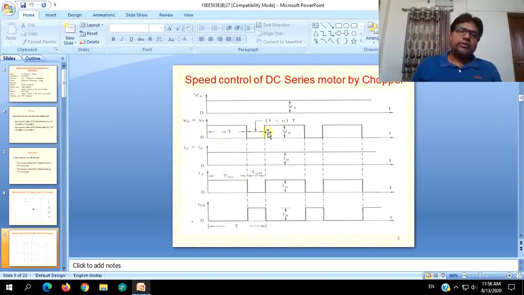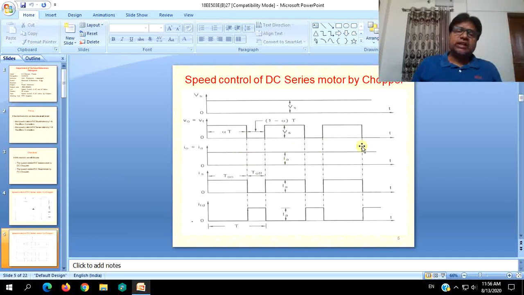And the magnitude of these pulses will be Vs. So during this turn on period, Vs will be applied to the load as it is. Its magnitude will be equal to Vs. During the turn off, no voltage will be there. So what happens to the current? The current through the armature or load will be continuous, as shown by a constant line, Ia.